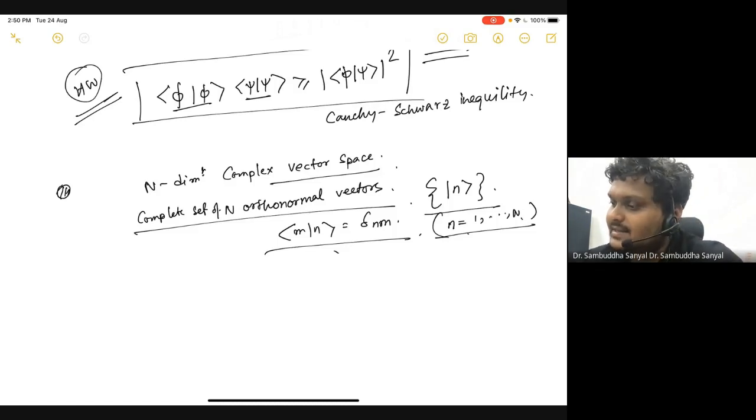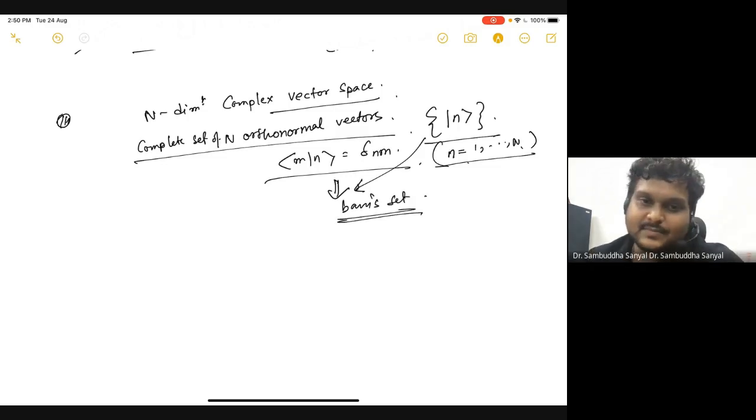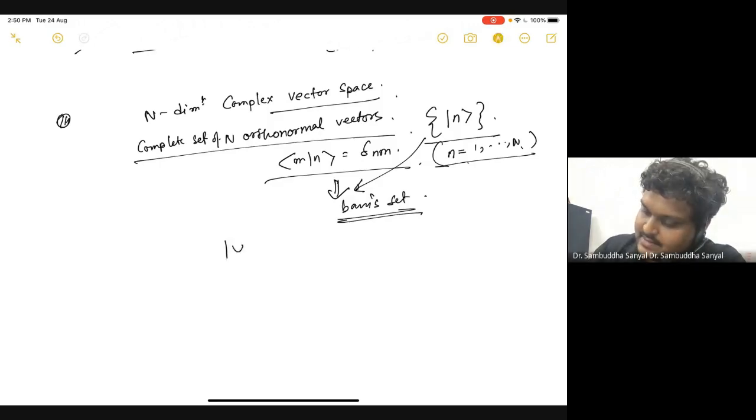Now we know that this set will form a basis set when that happens, which means any vector in this space can be expressed in terms of those vectors. And these examples you know already, these are all familiar examples. So are you comfortable if I use this kind of language?